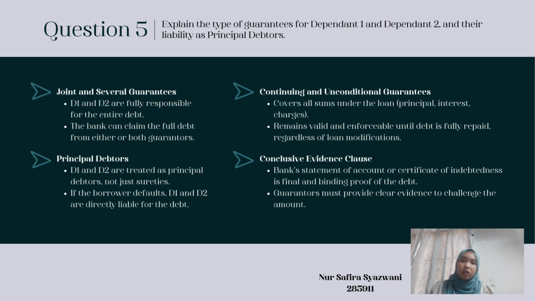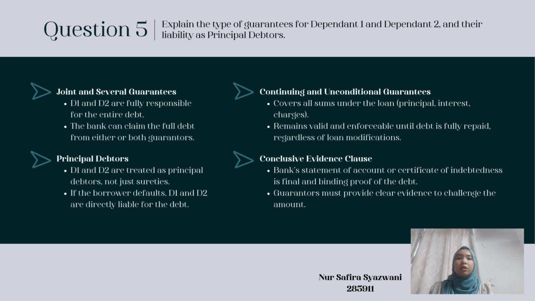If they wish to challenge it, they must provide clear and undeniable evidence of an error in the bank's calculations. This clause helps to reduce prolonged disputes over the debt and ensures a quicker enforcement process for the bank, protecting its interests.